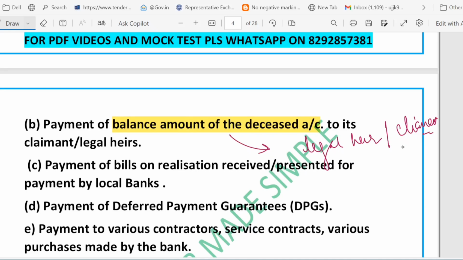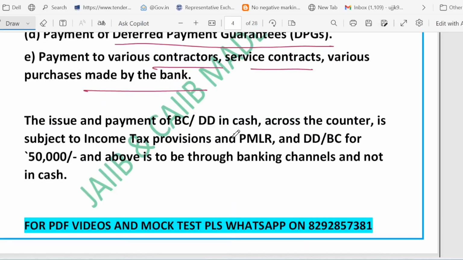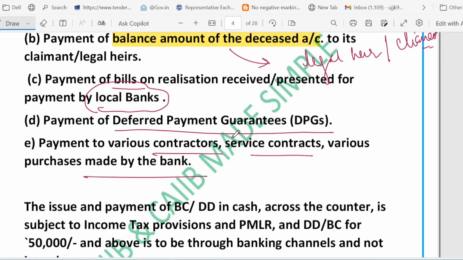Third is paying a bill that the bank received from another local bank. For that payment also, banker check can be used. Fourth is paying DPG. You know what is DPG? Deferred payment guarantee. And then paying to contractor, service provider, or for bank purchase. So these are the different purposes. Now friends, these are the common uses of the BCs.